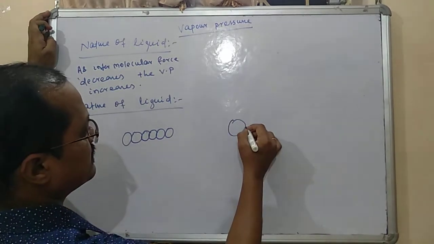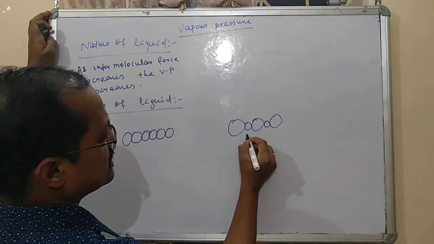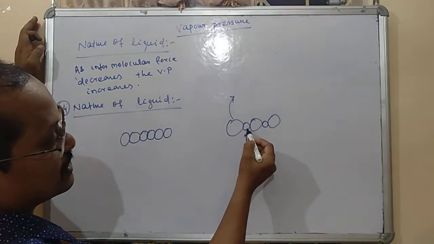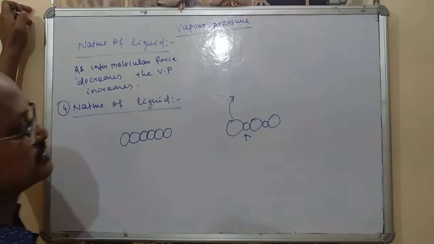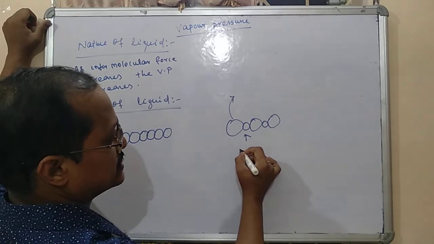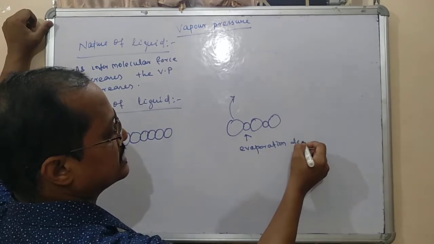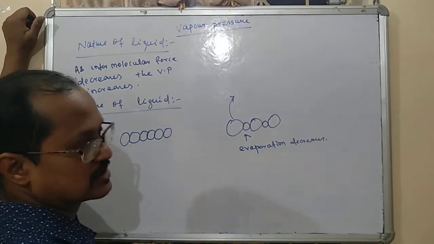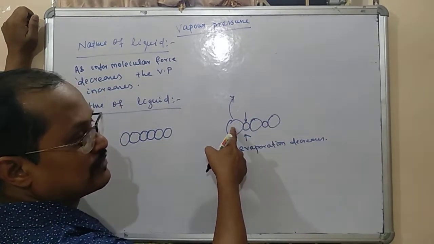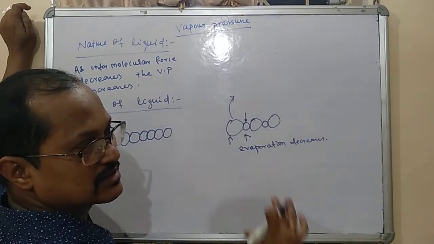But in the impure case, what will happen? Suppose an impurity is added. There will be a force of attraction here. If this one is getting evaporated, then the impurity will also try to disturb it, it will try to attract it. In that case, evaporation will decrease. Understood or not? This is your pure molecule, this is your impure molecule. The pure molecule wants to go up, but the impure molecule will drag it. It will just pull it.